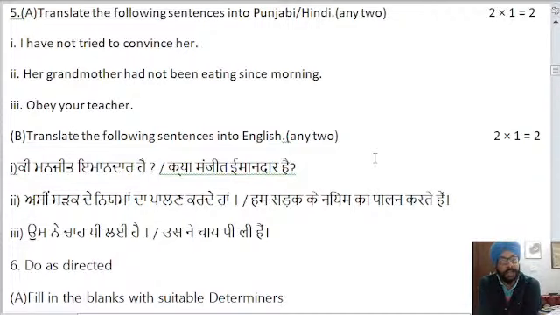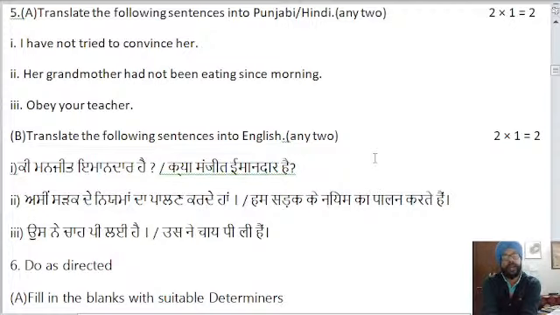The sentence given is: I have not tried to convince her. You can write it in Punjabi or Hindi, in any language, in your notebook, and also write in the comment box if you can. Each question contains 1 mark. After the end of the session we will do the scoring, how much you have scored, and we will be seeing the answers as well. The second is: her grandmother had not been eating since morning.